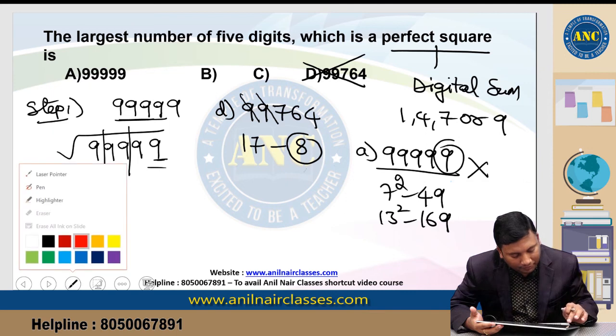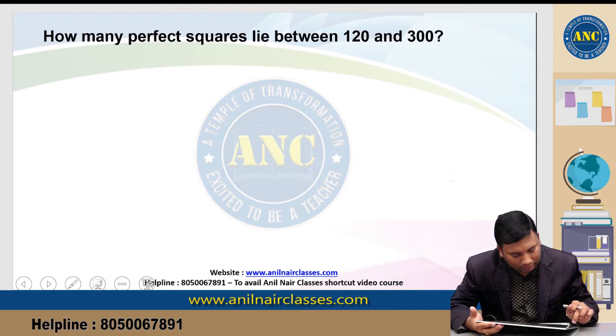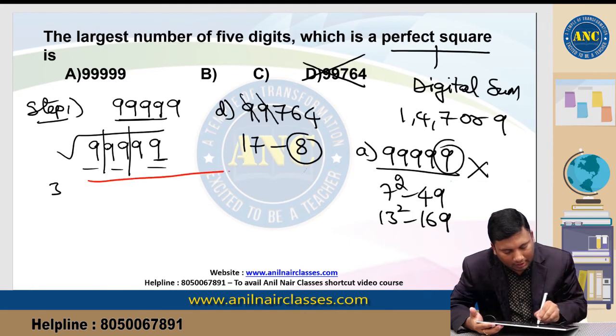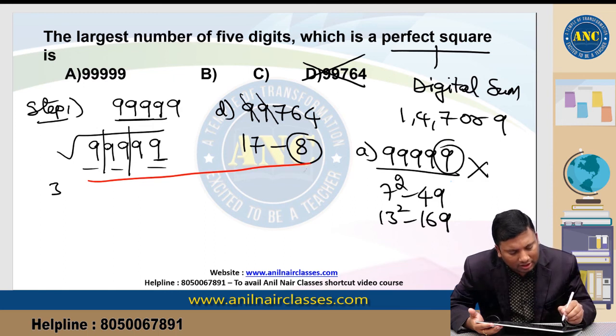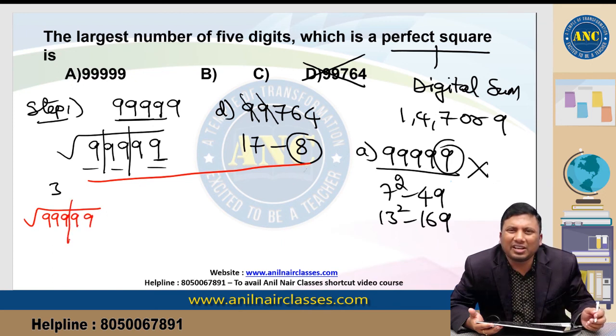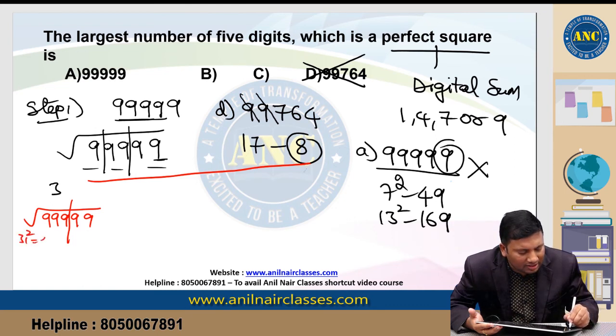Let us find the approximate value. 99999, 999 is nearer to which square? 31 square is 961, 32 square is 1024.